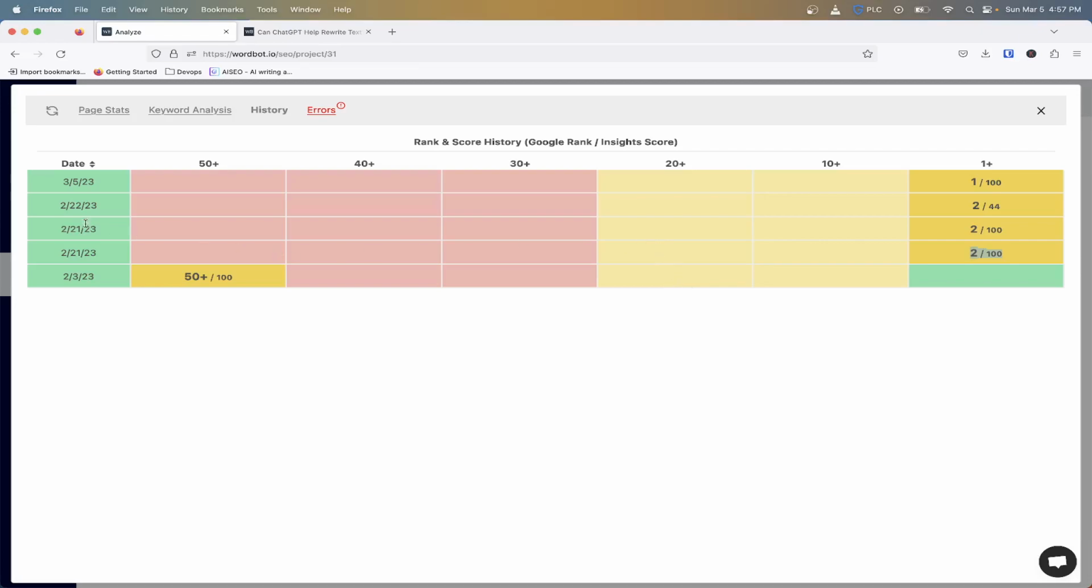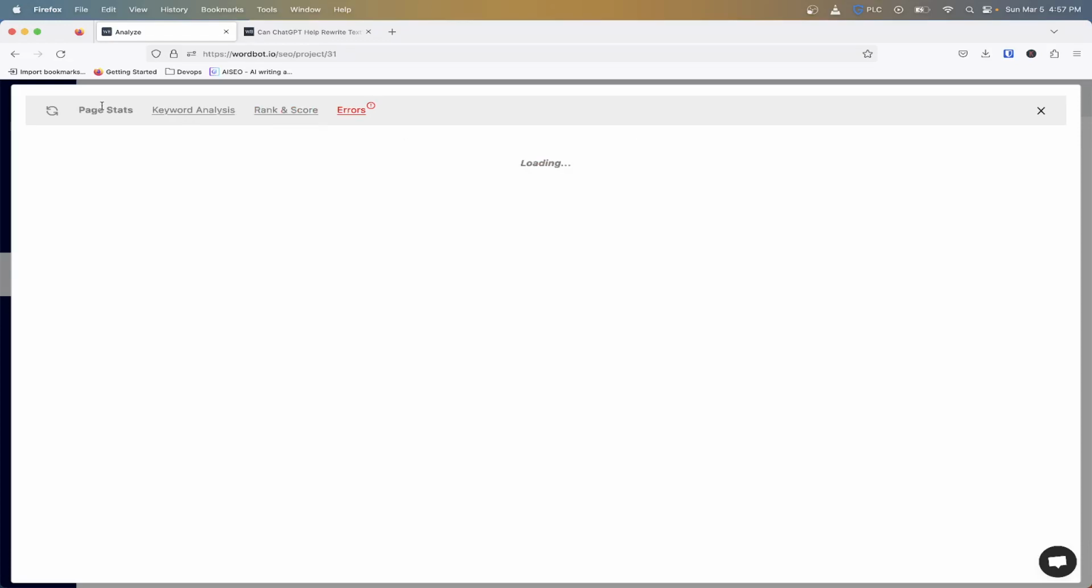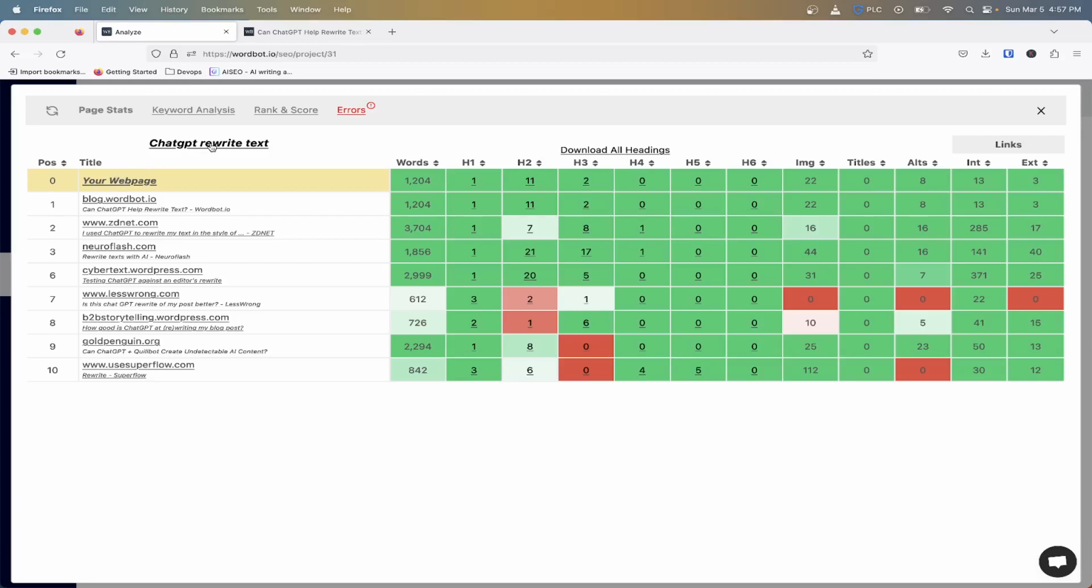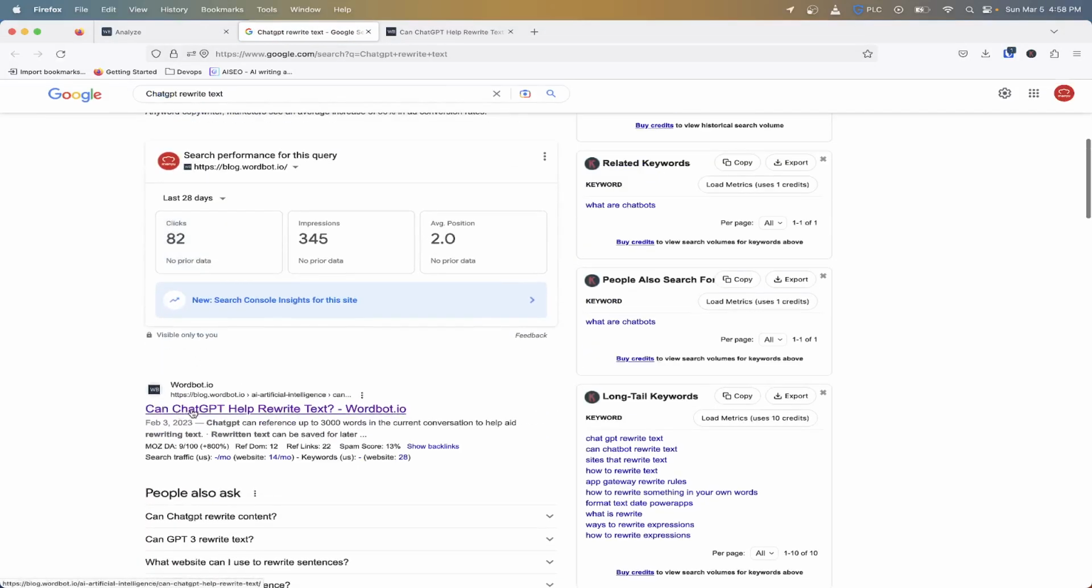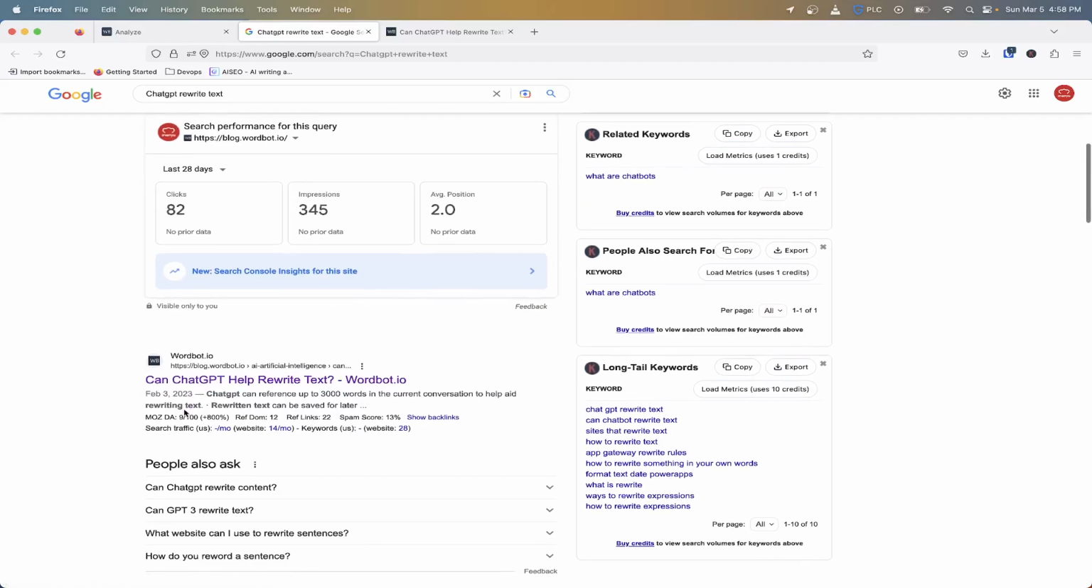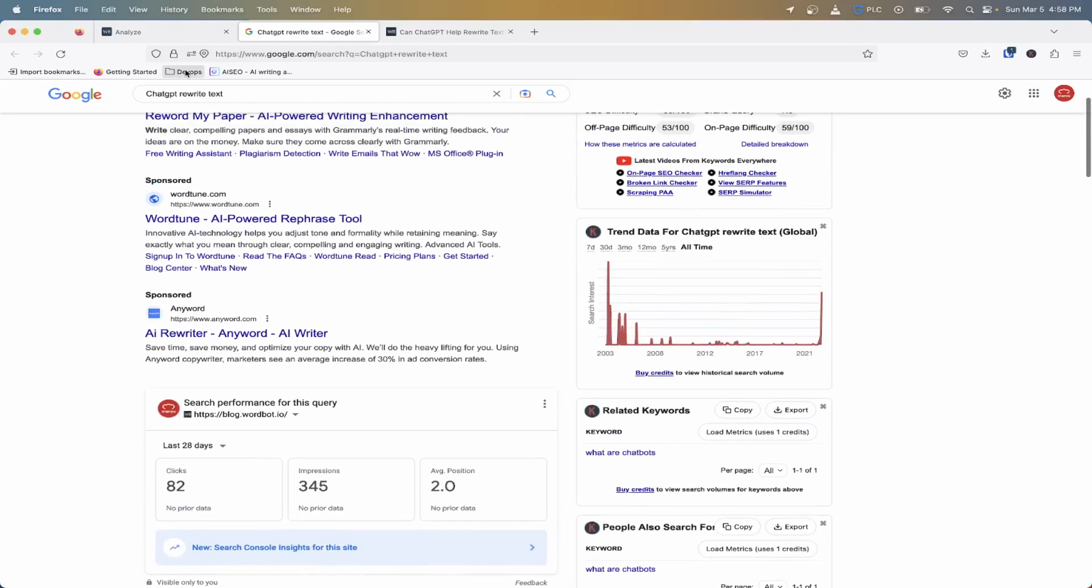And then another day later, I ran it again. It's still second. I come back today and run it, and I'm first in Google for that particular keyword. So if I go in and find, as you can see, "can ChatGPT help rewrite text," and I do a Google search, of course here we are number one for this particular word, and we're getting tons of clicks on it now.